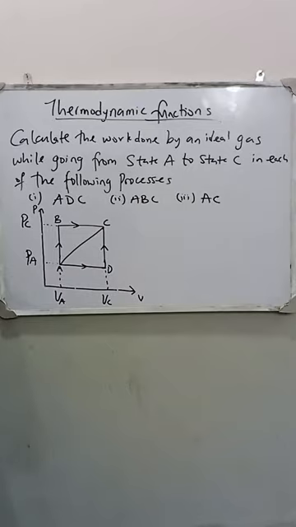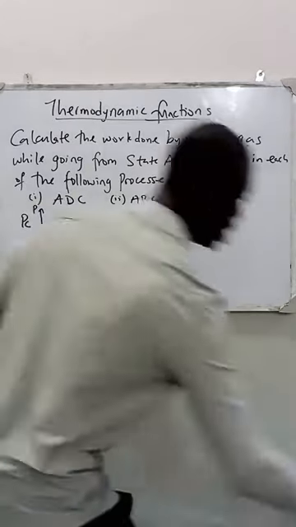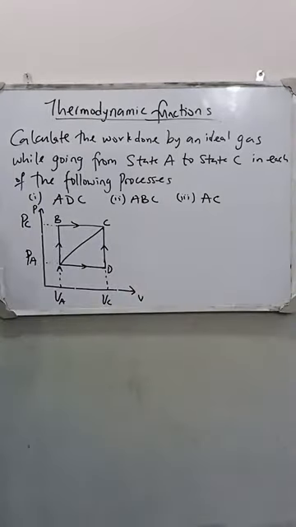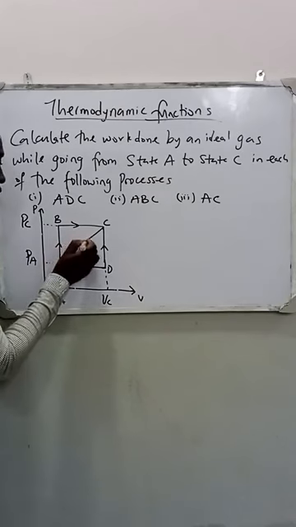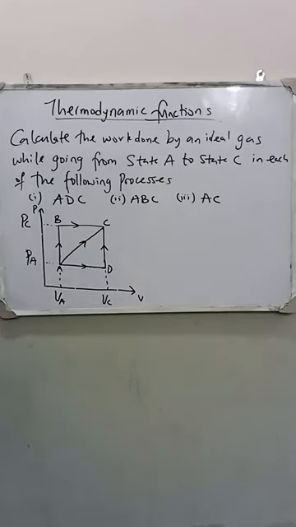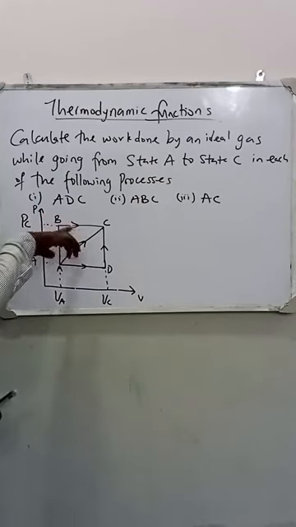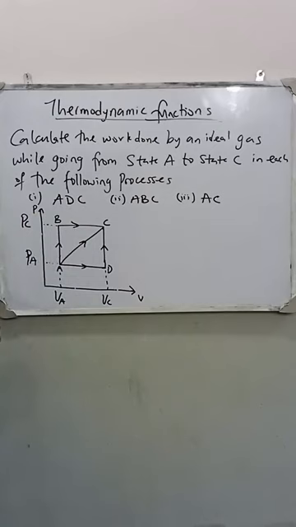Okay? So in this question, we want to calculate work done by this system. They have already shown the path that is being taken by that system. All these arrows show the corresponding path that the system is undergoing as it moves from one state to another. So here we want to calculate work done.